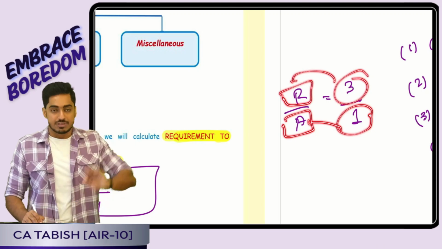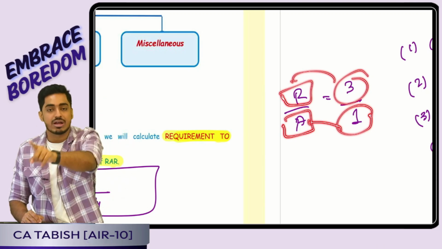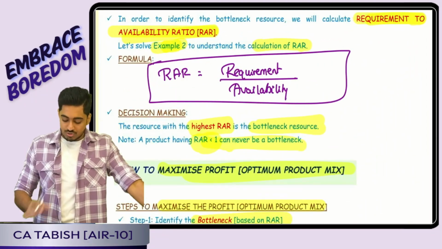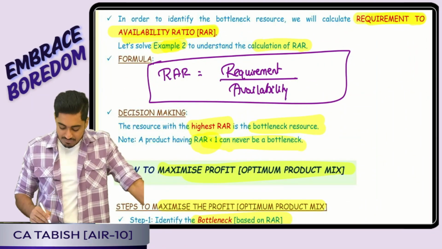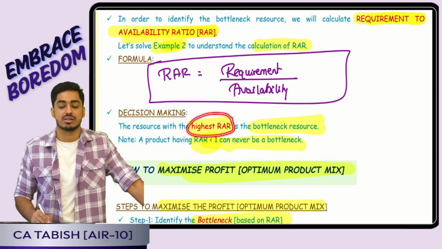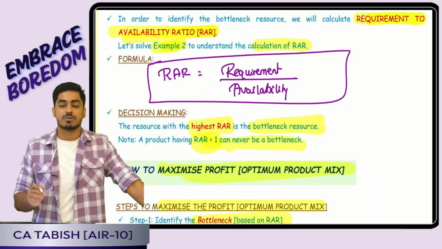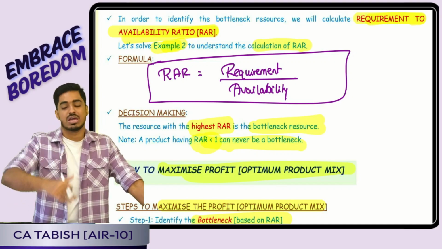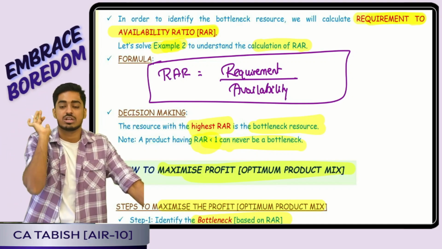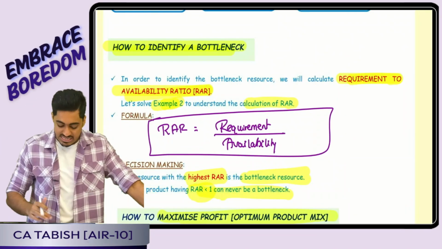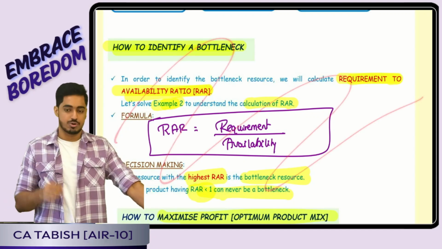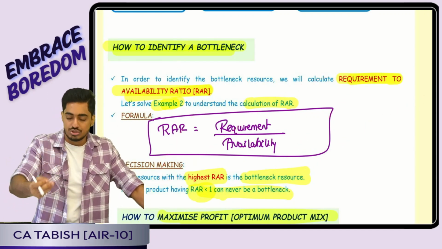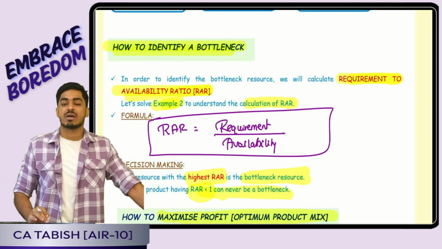That means if 3 units of resource were required, now only 1 unit is available, that is, 2 units are missing. Yes or no, everyone? So what is going to be my bottleneck? The resource which has the highest RAR is going to be my bottleneck. But if a product has an RAR of less than 1, it can never be my bottleneck, because availability is already there, so there is no shortage. Is this clear, everyone? This is not very important for examination. For examination, what is important is how I utilize my bottleneck and earn maximum profit.